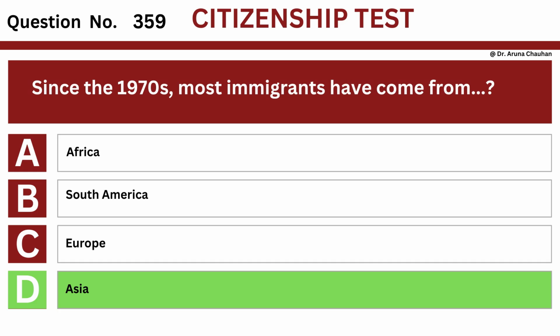Question number 359. Since the 1970s, most immigrants have come from Option A, Africa. Option B, South America. Option C, Europe. Option D, Asia. The answer is option D, Asia.